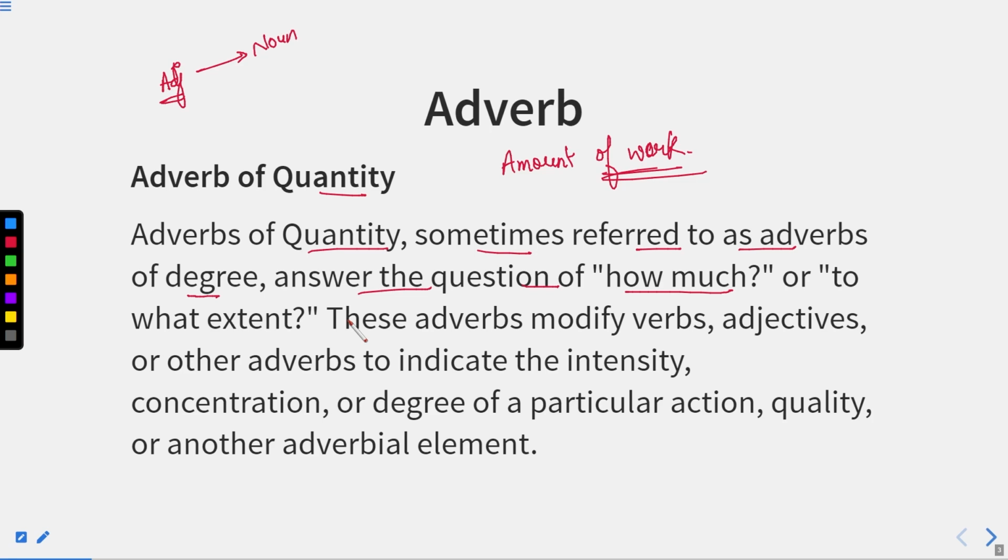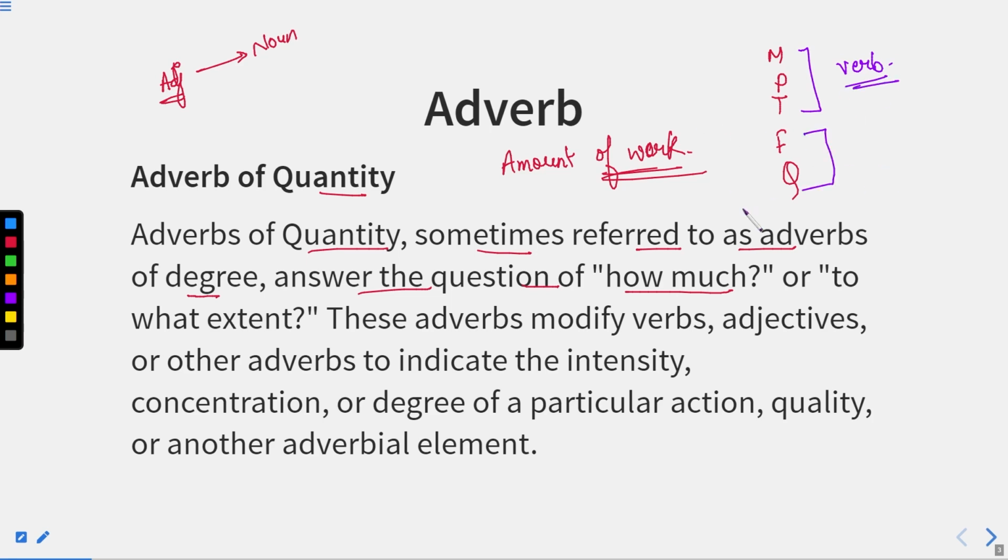Now, as I told you before as well, in case of simple adverb, we have adverb of manner, adverb of place, adverb of time, adverb of quantity and frequency, and affirmation and negation as well. So in case of simple adverbs where we have manner, place, time, frequency and quantity, generally in case of manner, place and time, it qualifies only the verb, that is action.